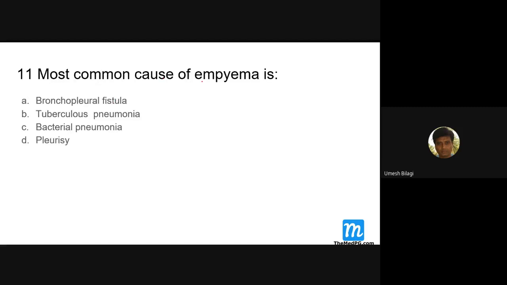Most common cause of empyema is bacterial pneumonia, sir. The most common cause of empyema is this only, bacterial pneumonia. Tuberculosis pneumonia itself is rare, though tuberculosis can cause empyema. Even otherwise, the commonest cause for empyema thoracis is bacterial pneumonia.